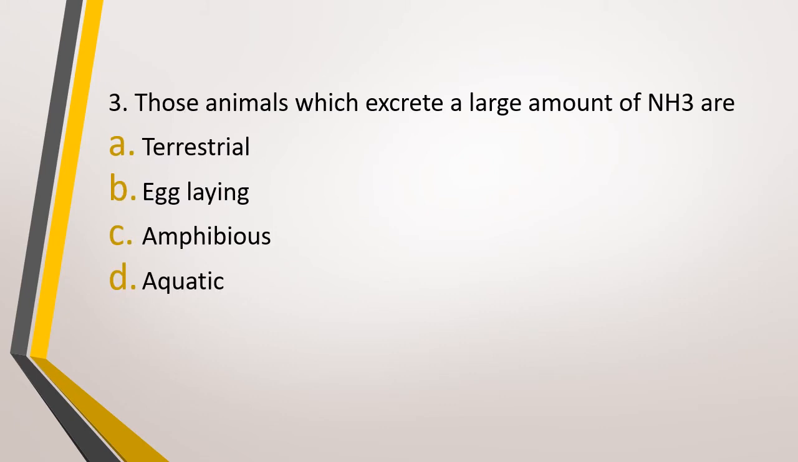Question number 3. Those animals which excrete a large amount of ammonia are option A, terrestrial, option B, egg laying, option C, amphibious, or option D, aquatic. Animals that excrete a large amount of ammonia as their excretory product. The correct answer is option D, aquatic. And why so? Because ammonia requires a lot of water for its elimination.